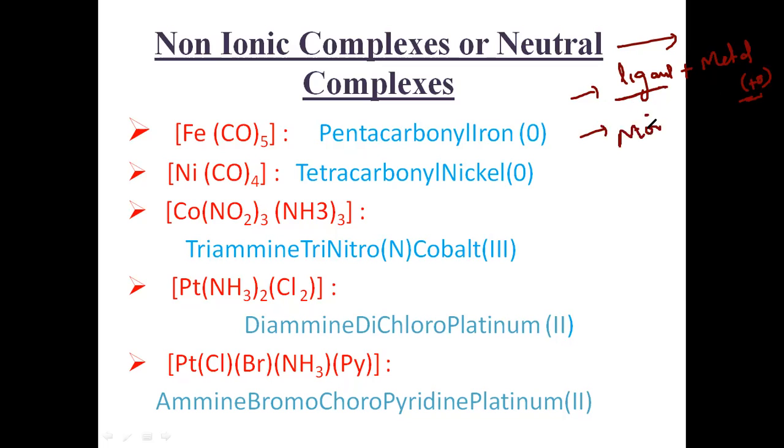If they are monodentate, then you must give names as di, tri, penta, tetra, like this. If it is polydentate, you can give the name as bis, tris, like this. And then you must understand one thing here. If it is a non-ionic complex or cationic complex, there is no suffix for the central metal ion. I will show you this once again.